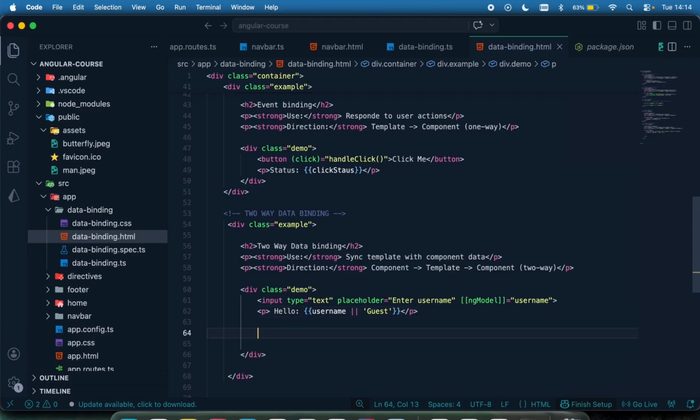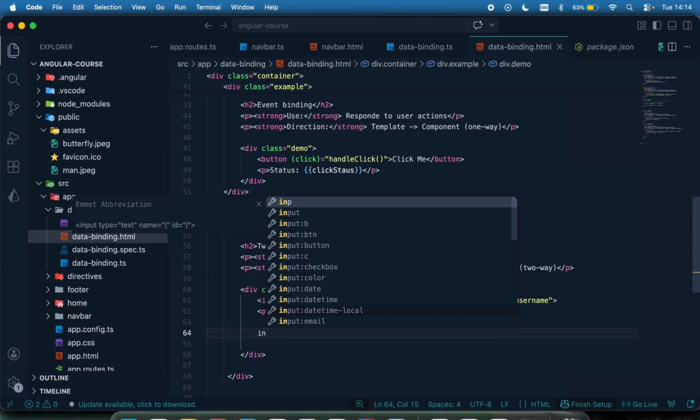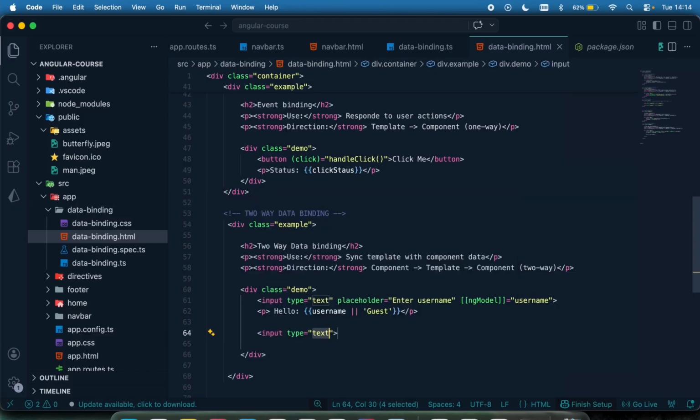So let's also do the same thing with another input. This time around it's going to be the email. So I'm going to add an input, the type is going to be email, and then I can have my placeholder say enter email. And then for the two-way data binding, this is supposed to be a bracket and this. I think I made a mistake right there. It's supposed to be your bracket and then your parentheses for the two-way data binding, okay?